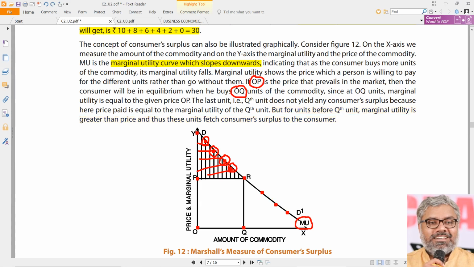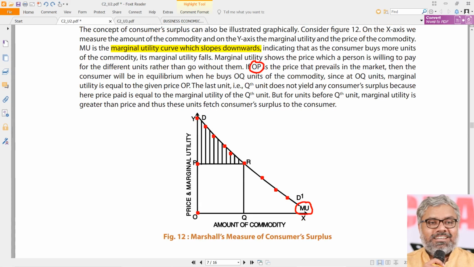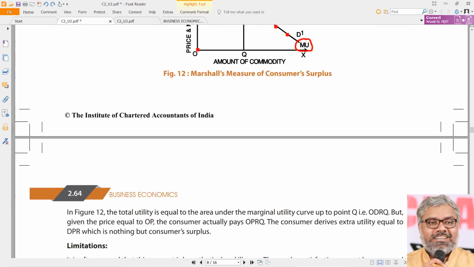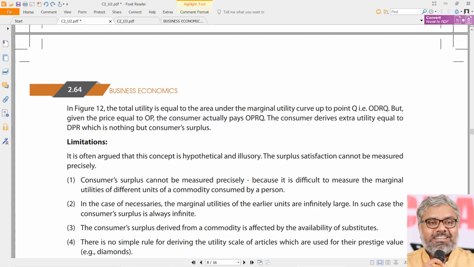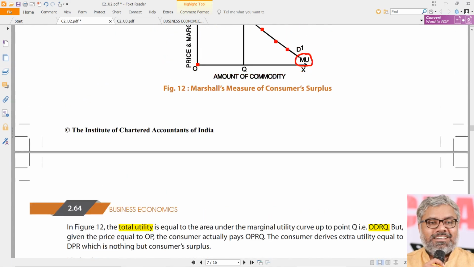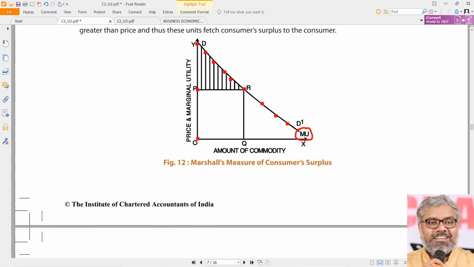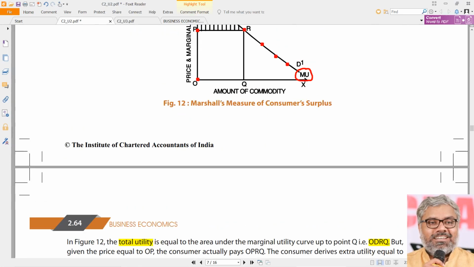Now, let us understand from this graph how to identify different points. There are many points here. How to identify them? This will be in the question, definitely in the examination. So understand that carefully. What is total utility represented by? That is represented by the total area which is below the marginal utility curve. So this was a question, if you remember. The area below the demand curve and the marginal utility curve, both are the same. The area below that is called total utility.